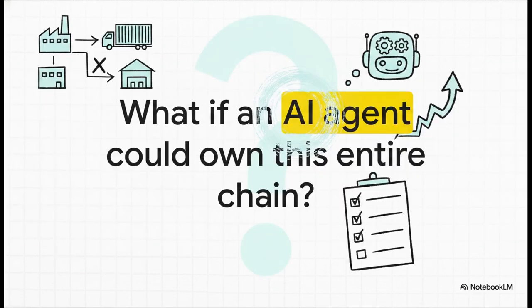So that brings us to the core question we're investigating today. What if an AI agent could own this entire chain? What if it didn't just give you advice, but actually owned and executed the whole workflow?